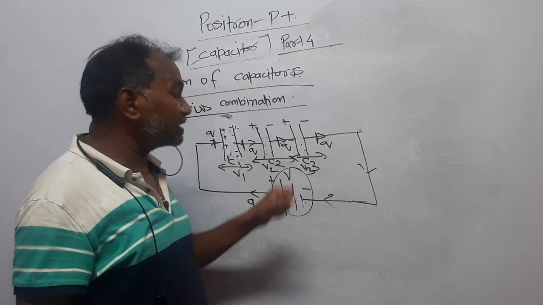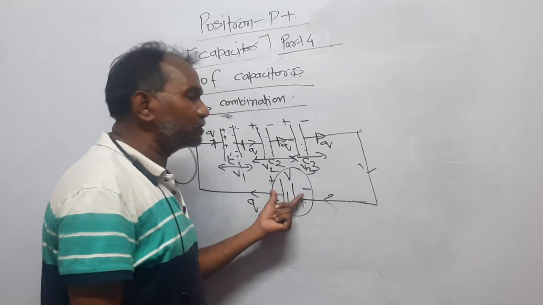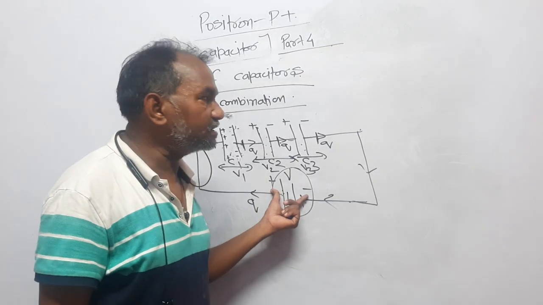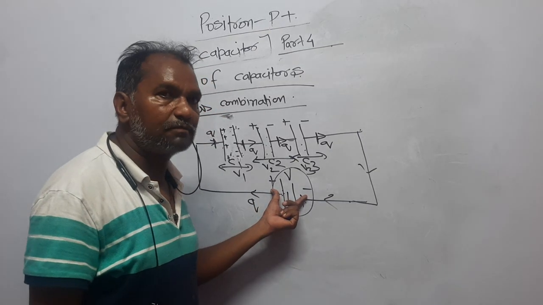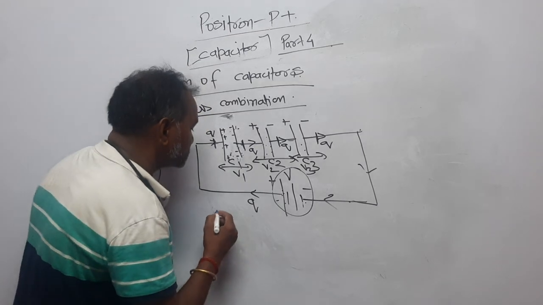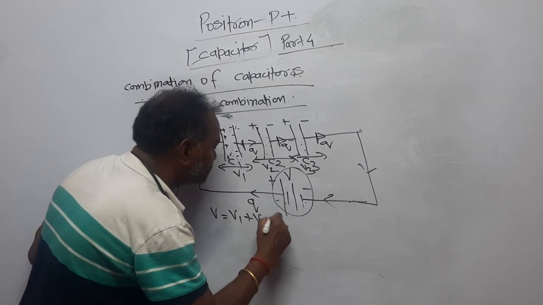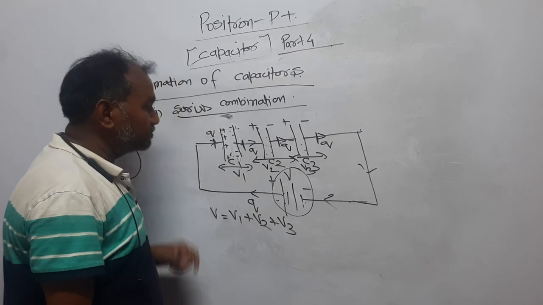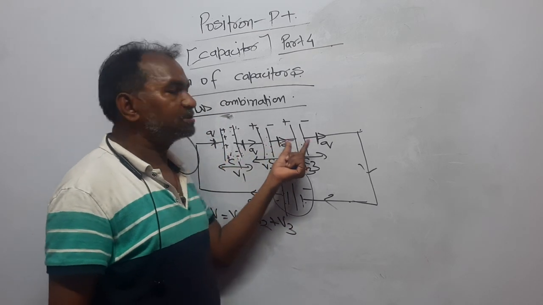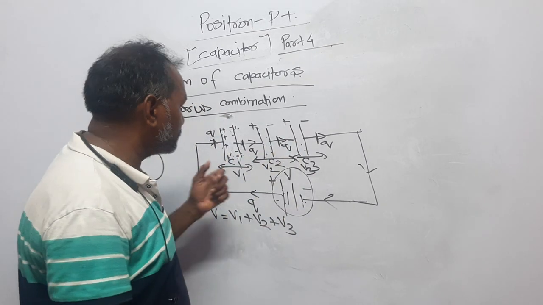And from where are they getting the potential? They are getting the potential from the potential factory. I mean, this is the battery which provides the potential to them. So you can say that V becomes V1 plus V2 plus V3, right? It means these capacitors are getting the potential from the battery.